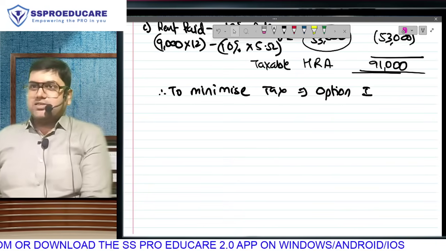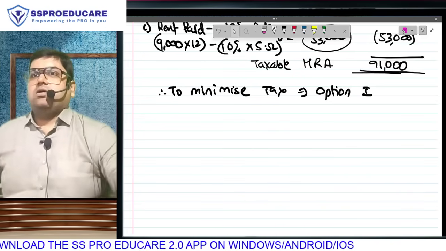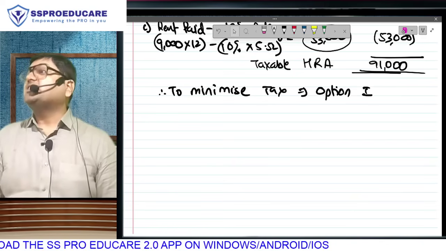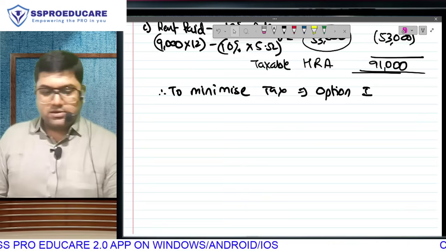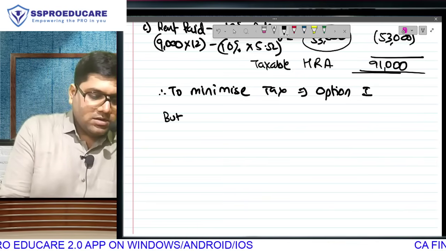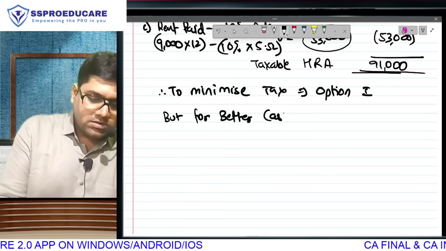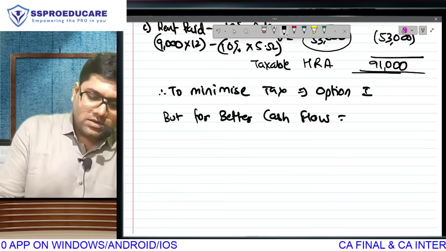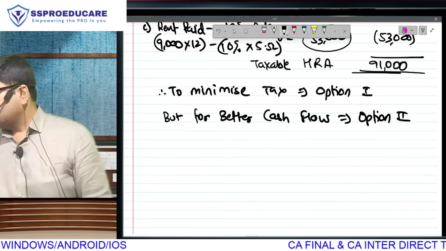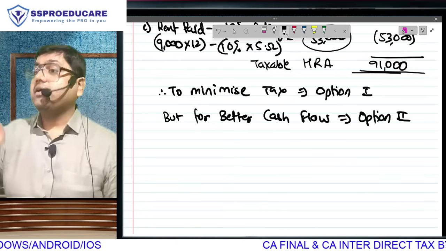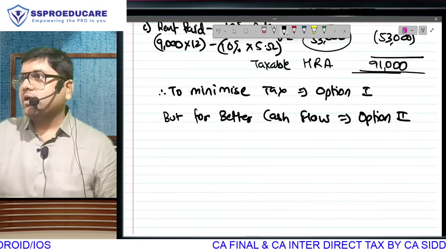Wait. We have answered the question. Let us become not just CAs but good CAs. We have answered the question, but we have given wrong tax advice. This is incorrect advice. If I was the chartered accountant here, I would have said go for option 2. Why? I will prove it and tell you. Are you interested in knowing?